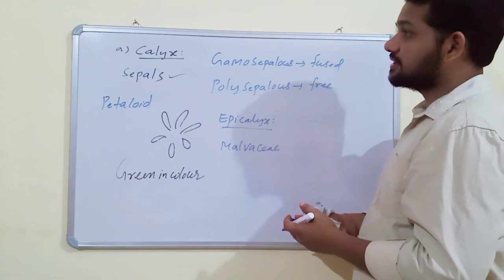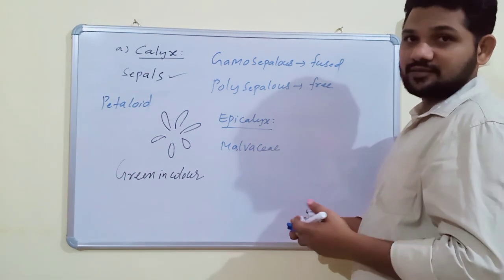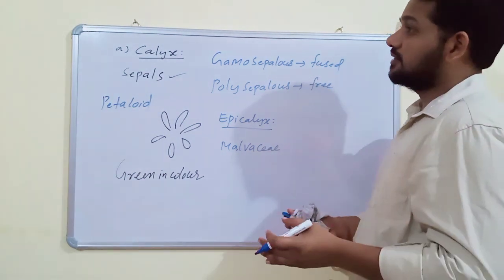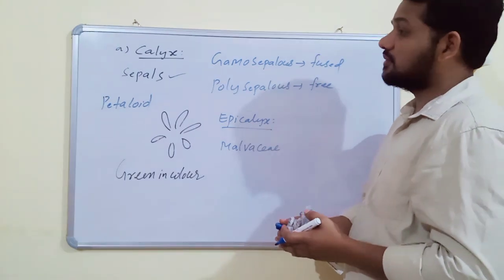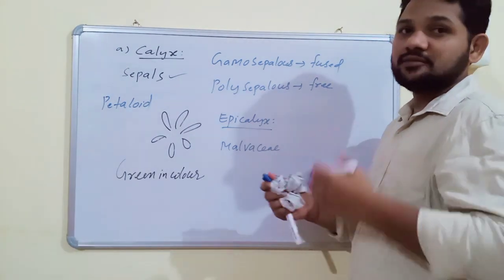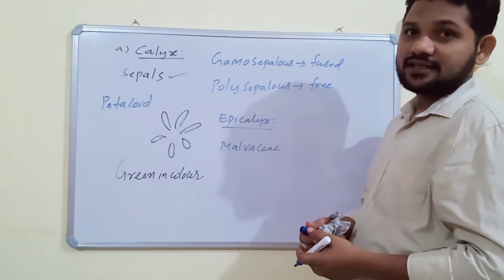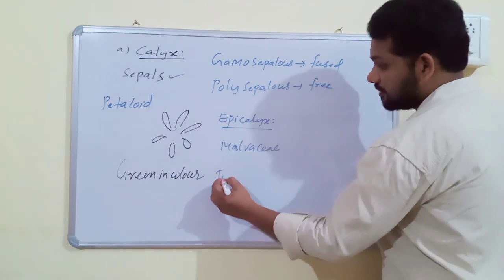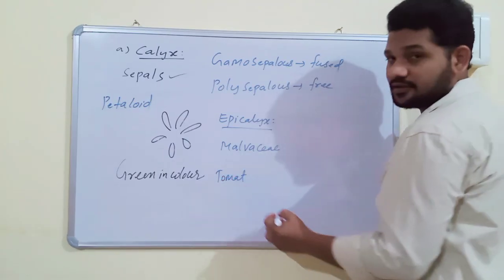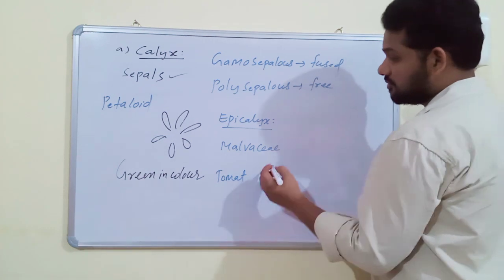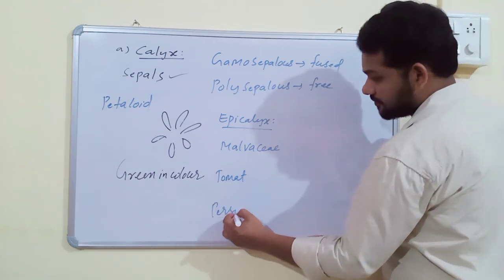After fertilization, fruits develop from the flower. The calyx, corolla and stamens become withered and fall off. But in some cases, the calyx remains with the fruit, and that is called persistent calyx.